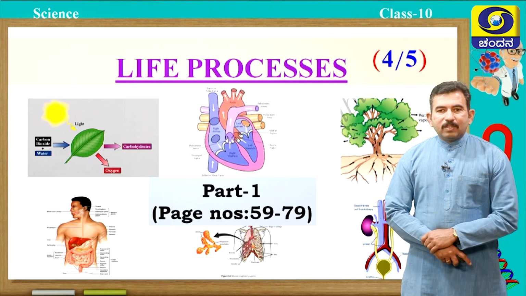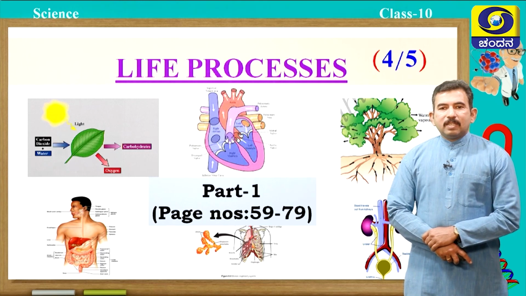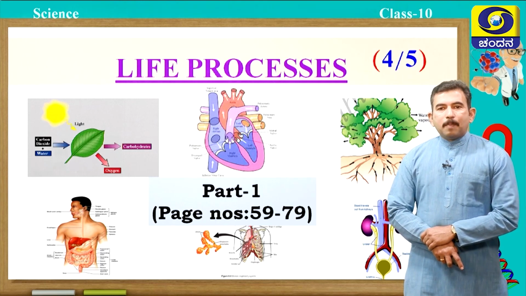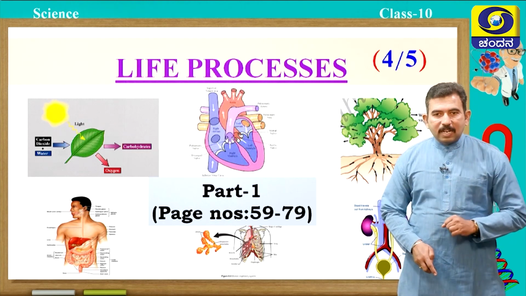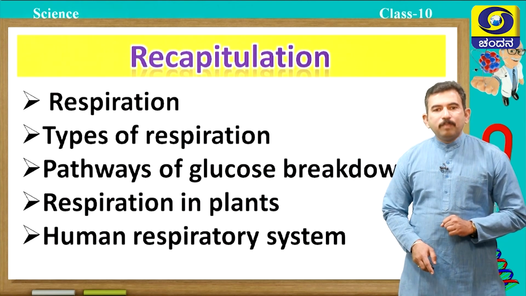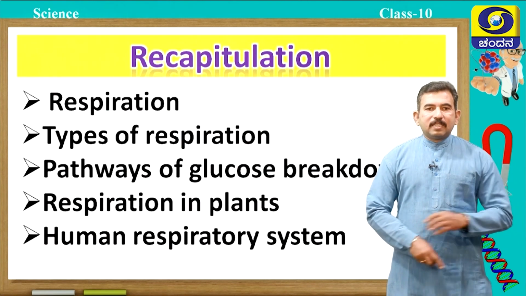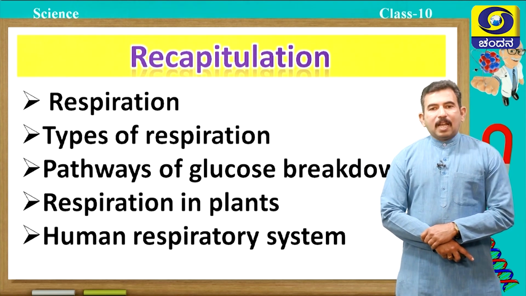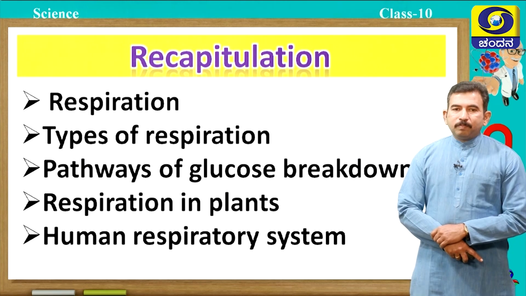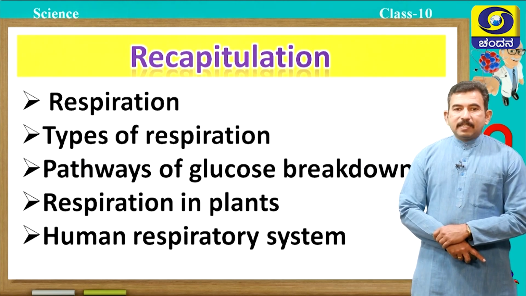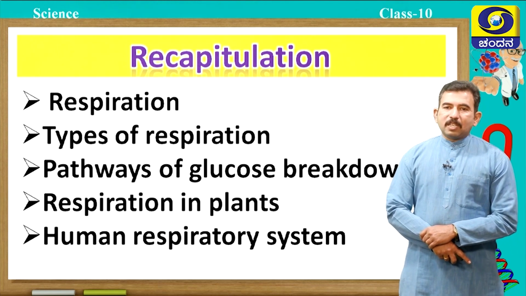Dear students, today we are going to discuss mainly about transportation in animals. So last class, what are the things we have studied? Let us just recall. Last class we discussed respiration, types of respiration, pathways of glucose breakdown, respiration in plants, and also we have discussed detailed account of human respiratory system.